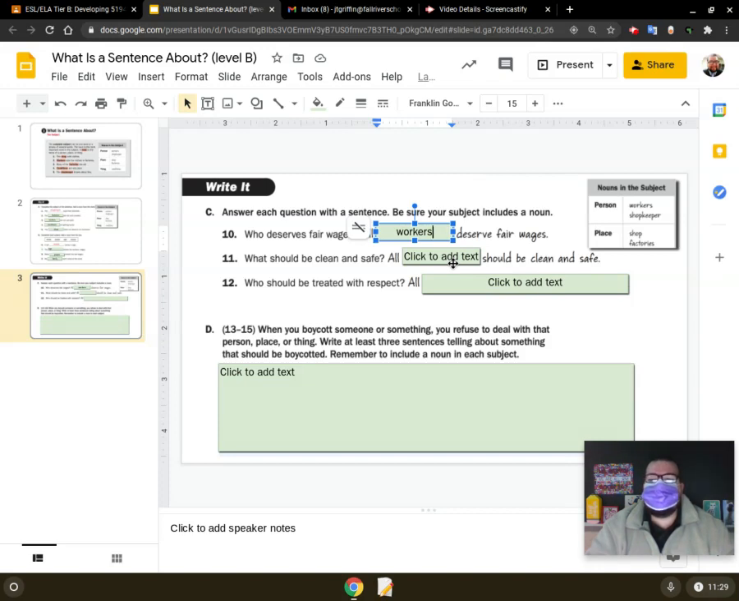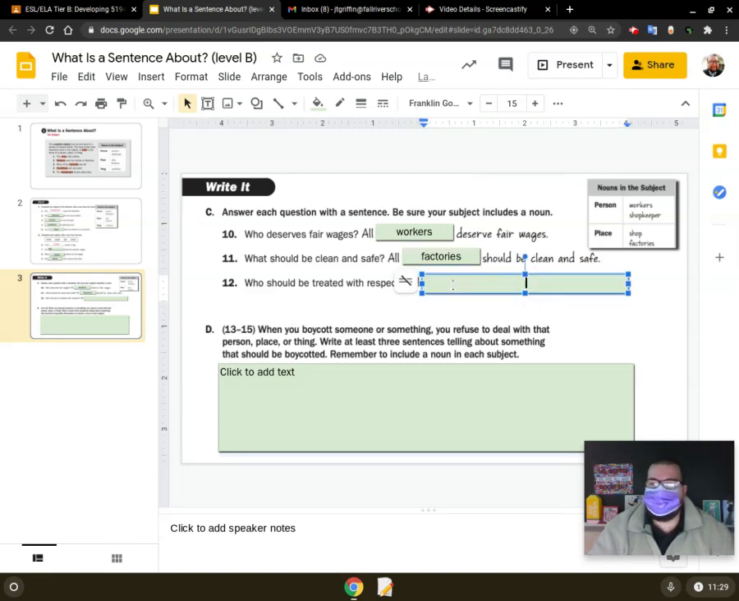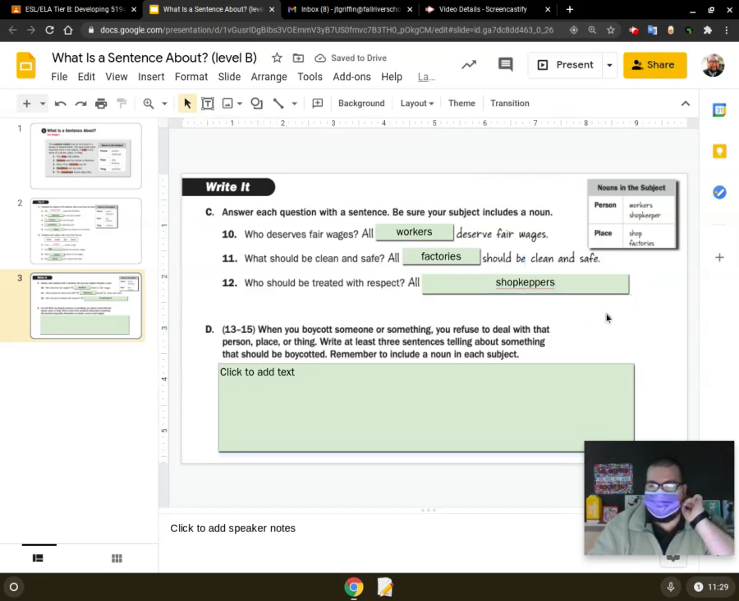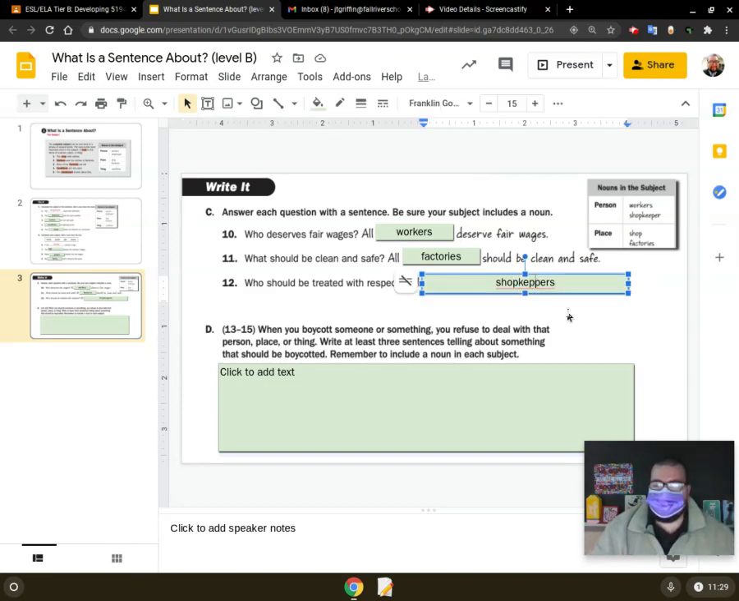What should be clean and safe? All factories. Very good. So what is the subject here? And what is our predicate? Should be clean and safe is our predicate. Who should be treated with respect? All shopkeepers. Oh, I can't even spell that. My bad. I made a typo.